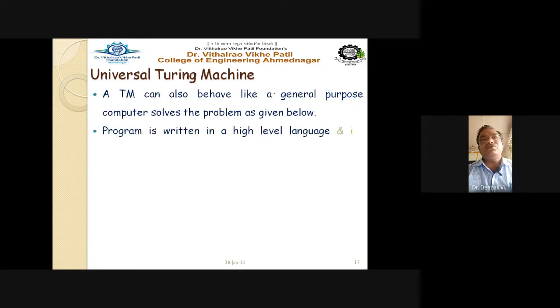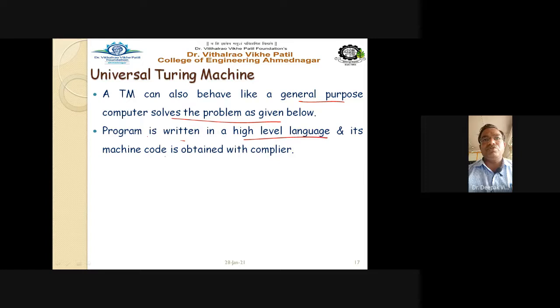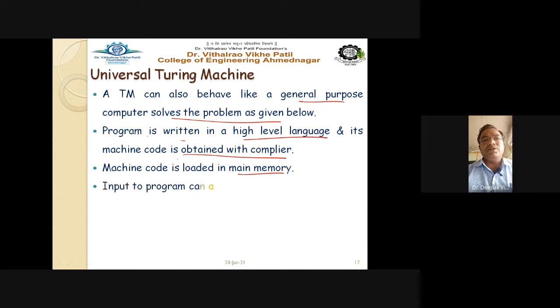A TM can also behave like a general purpose computer that solves problems as given below. A program is written in a high level language, and its machine code is obtained with a compiler. The machine code is loaded in the main memory. Input to the program can also be loaded in the main memory. Just like your normal computer works, the universal Turing machine works exactly similar to that computer.